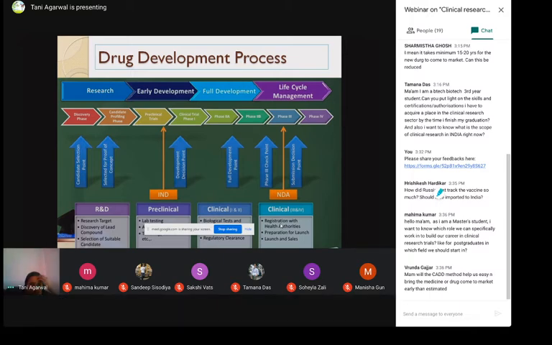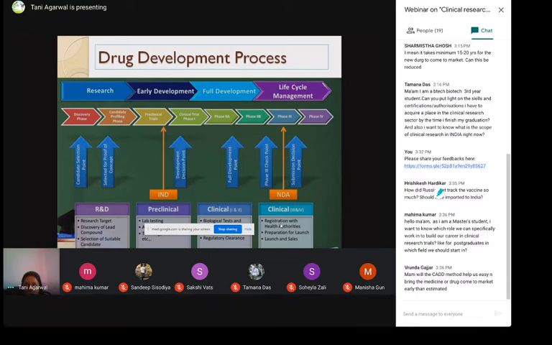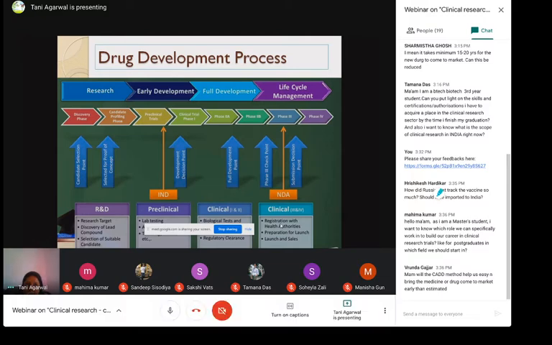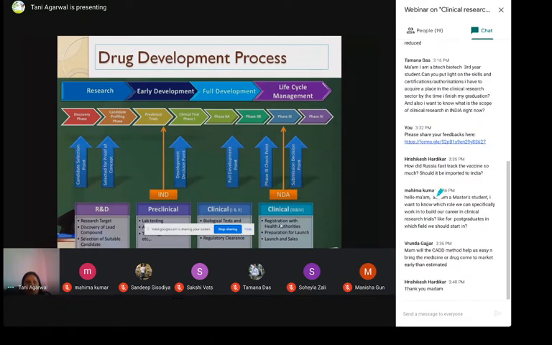Another question from Brunda. She's asking, will the CAD method, which I think means computer-aided drug design, help bring the drug to market earlier than estimated? Brunda, your question is valid for the discovery phase of the drug, when the drug has not been discovered yet.